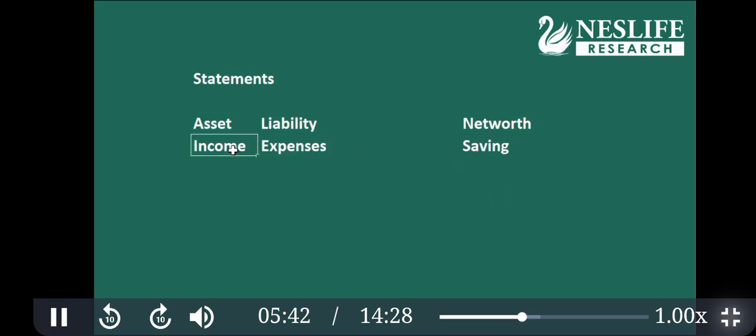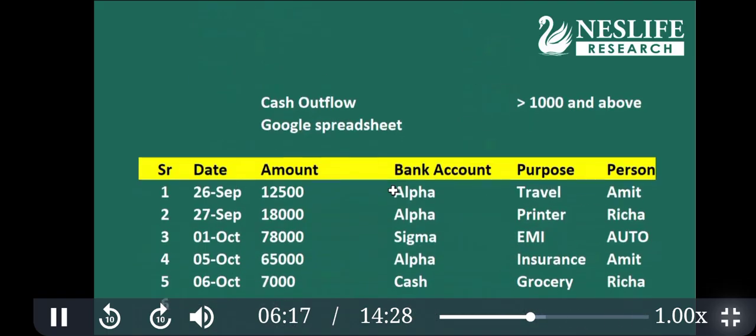It means all income. You can create a saving statement of last year as well, 2024-25, just to start a baseline. So income, expenses, saving, because before investing, saving comes. If you don't have saving, there is no investment. So saving is, most of the time, investing. So find out your saving statement of last year so that you can plan the future and increase your saving by tracking the expenses.